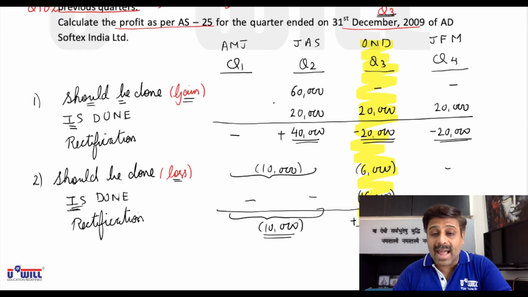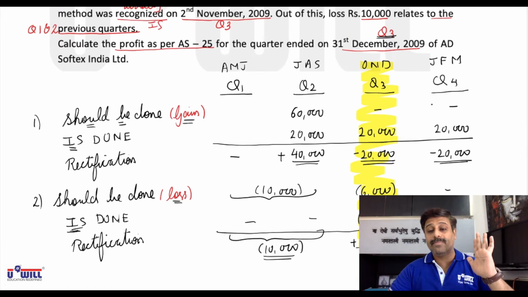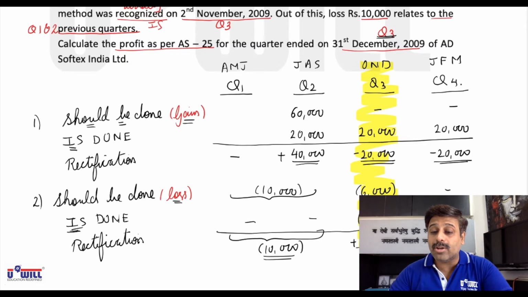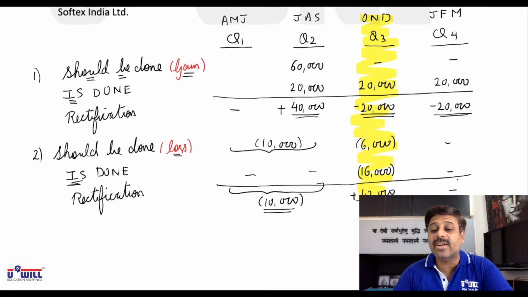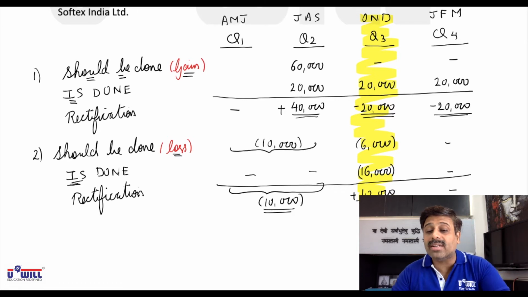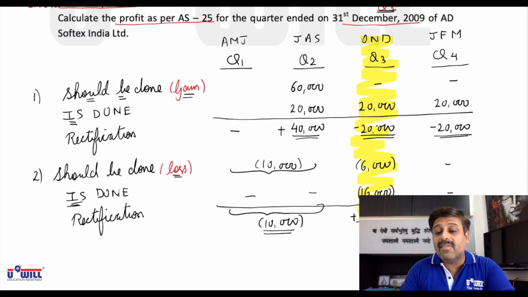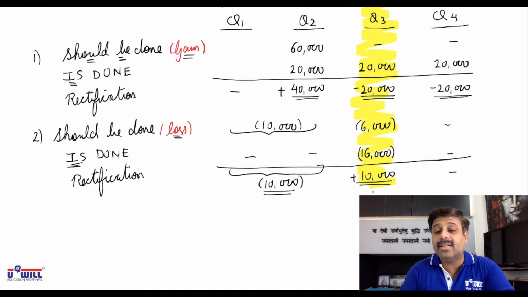Then they will also give you how much of the 10,000 relates to previous quarter 1 and quarter 2. So I am making you do the working in such a manner that if they ask you profits for any quarter, you will be able to answer. If they ask you for quarter 4, then you would have simply subtracted 20,000 and given no adjustment effect, because it does not affect quarter 4. So any quarter they ask, you'll be able to do. Here quarter 3 is asked. So in 95,000, we will minus 20,000 and add 10,000 in quarter 3.